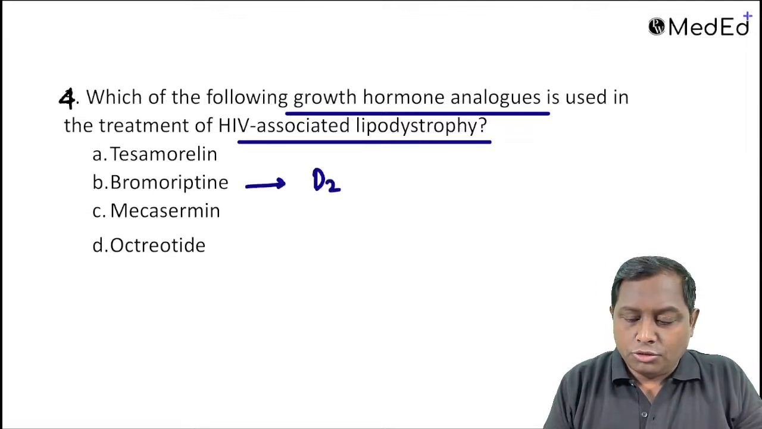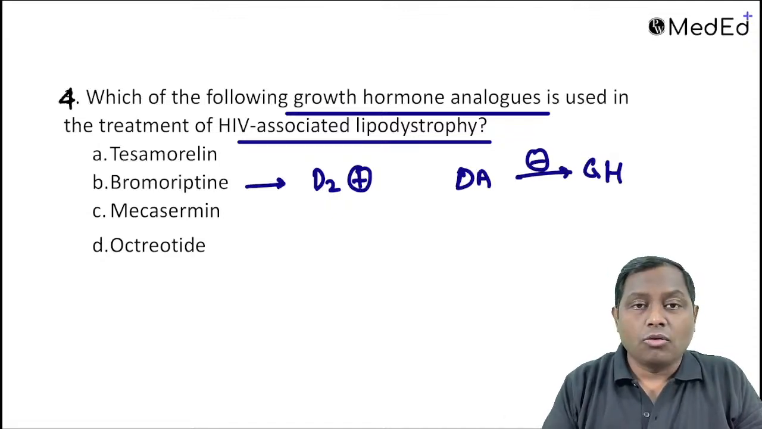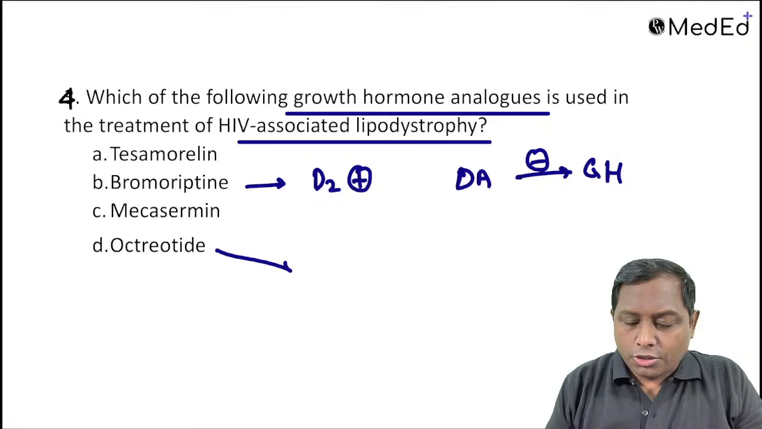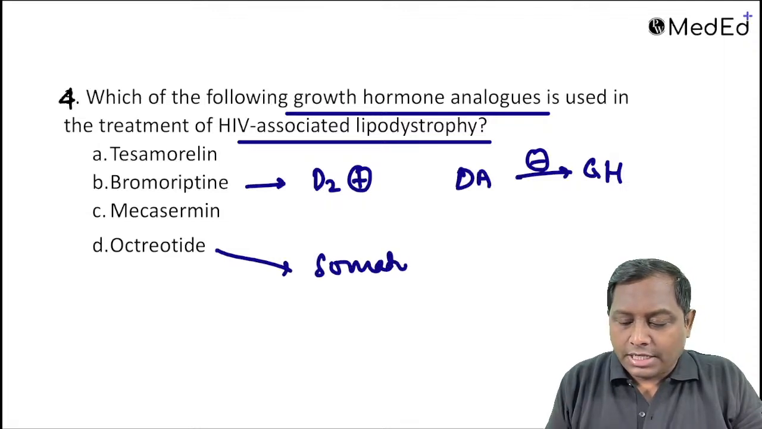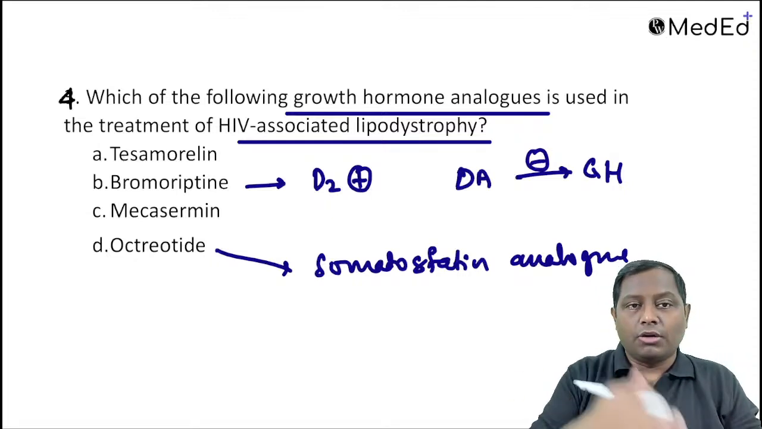It is one of the D2 analog. And dopamine, do you guys know? It is always having an inhibitory effect on the growth hormone. तो ये तो growth hormone analog होगा ही नहीं. Likewise, octreotide, it is one of the somatostatin analog. It is also not going to be a growth hormone analog. ये तो growth hormone के उल्टा काम करता है.